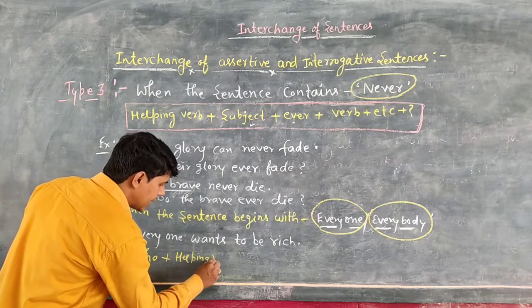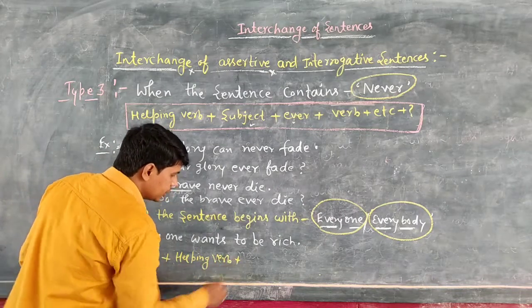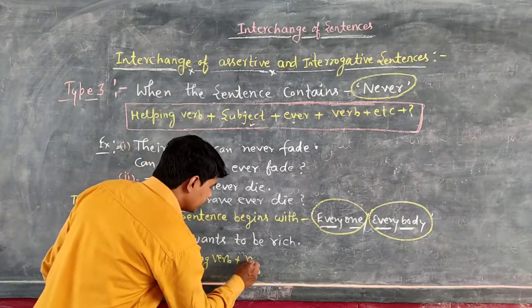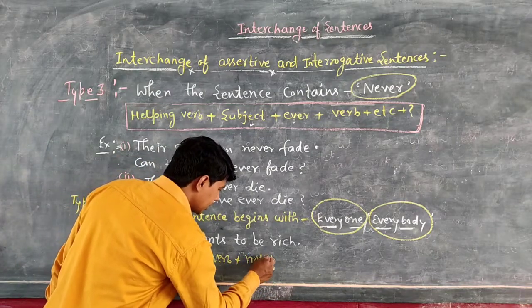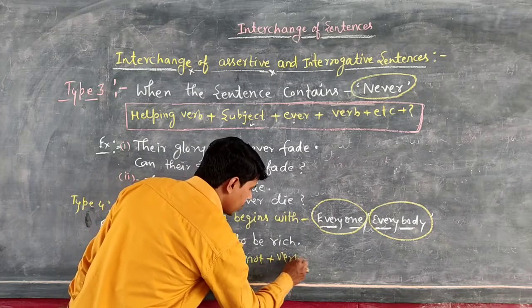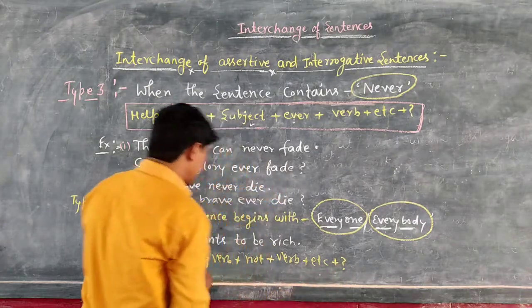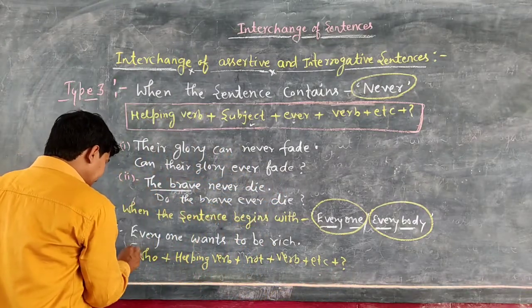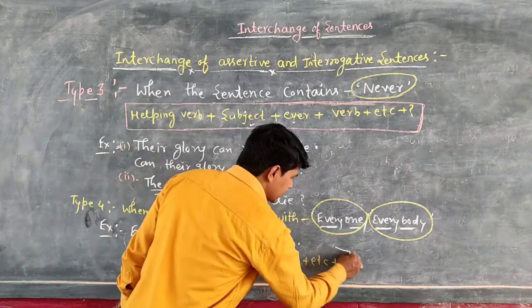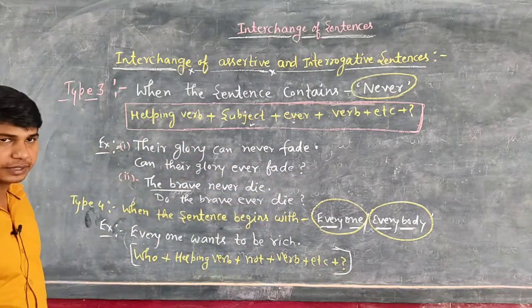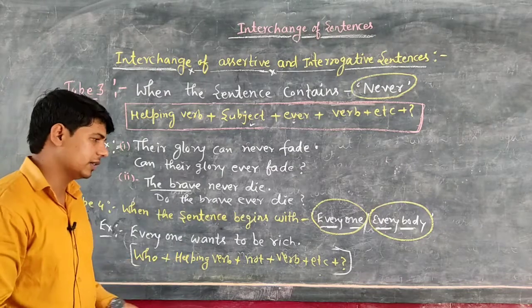And after that, we use not, then we use the verb, other words, and at last mark of interrogation. So student, that is a key for you if the sentence begins with the word everyone or everybody. So you will follow this keyword.